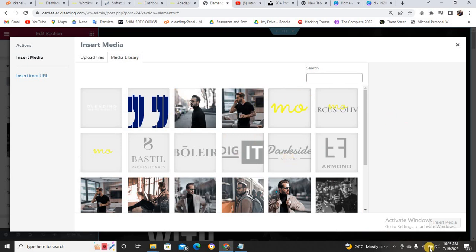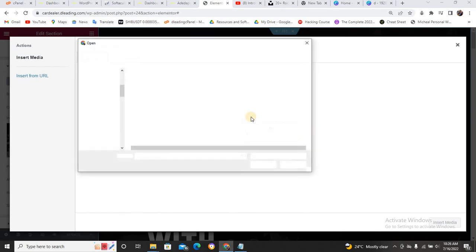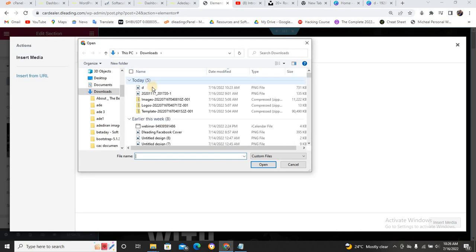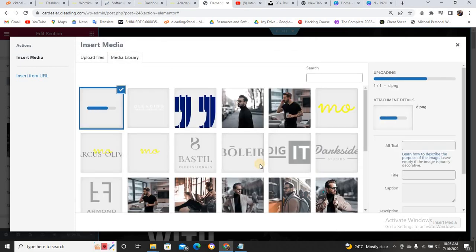I don't know what's going on. Let me try for the last time. If I can't get it done, we need to go ahead with the image that I have here. Fine. It doesn't go, so we need to continue with the image here. If it goes, fine, we're going to use it, and if it does not go, we are just going to continue because I don't want this video to be long.